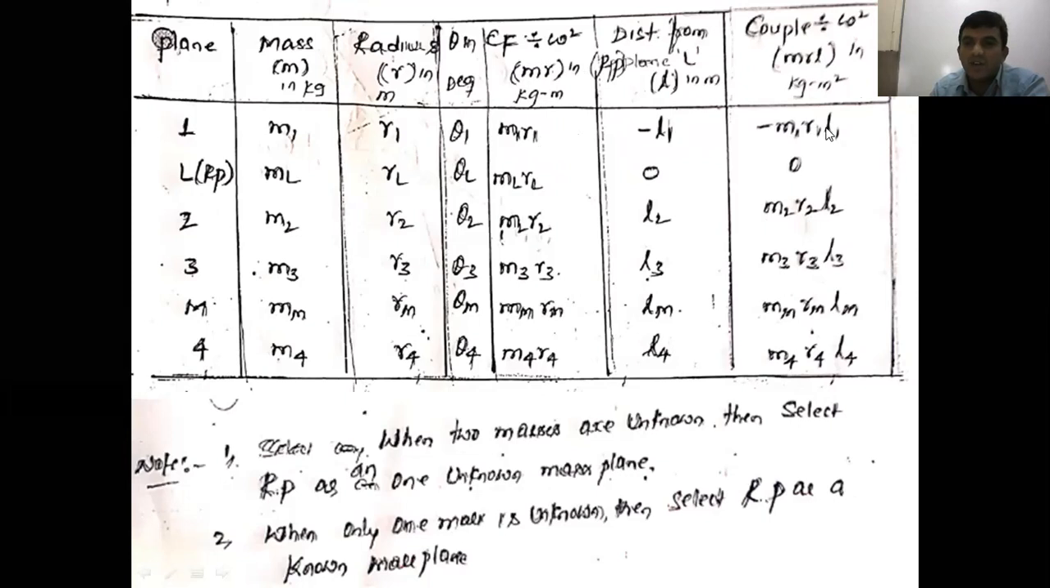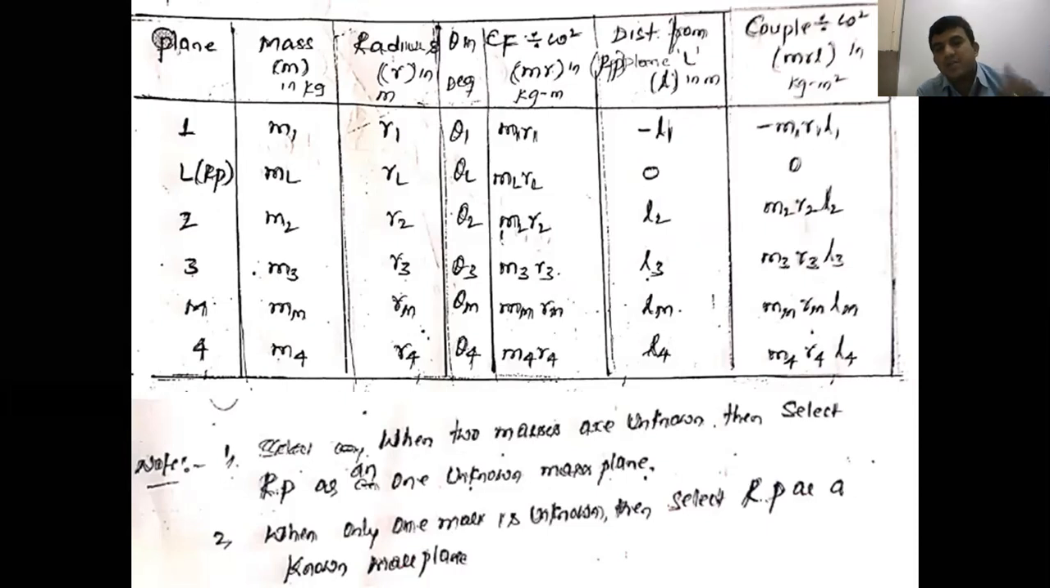That is M1 R1 L1. Here, ML RL into 0 you will get 0. Similarly M2 R2 L2, and similarly up to the end, you fill this seventh column of the table. This is how you construct the table.